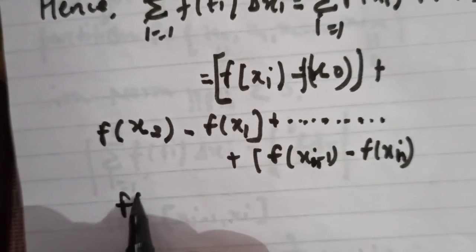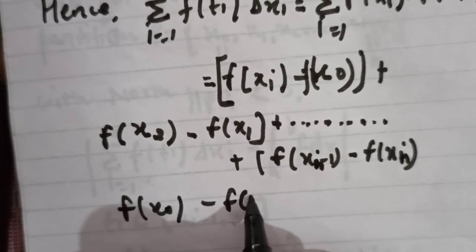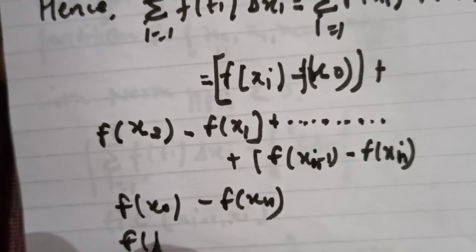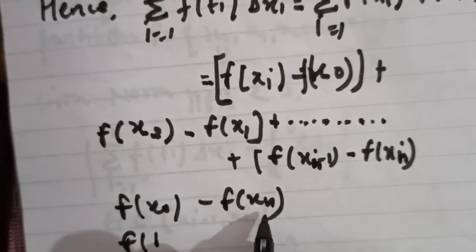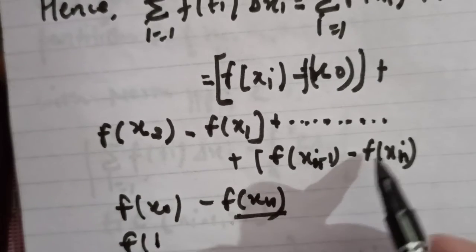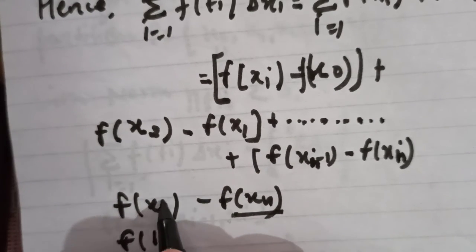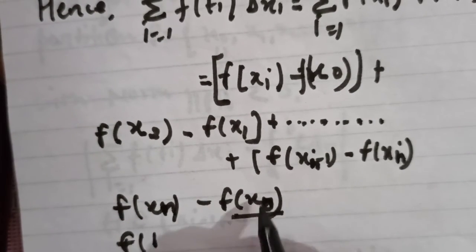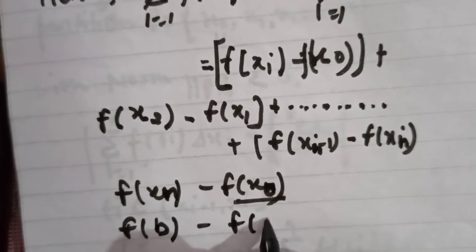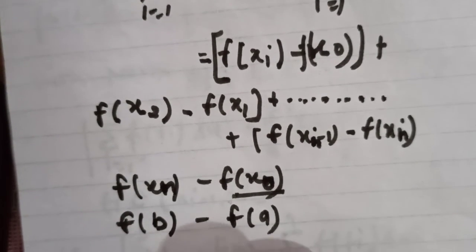So the result is f(xn) minus f(x naught), that is, f(b) minus f(a), which is what we had to prove.